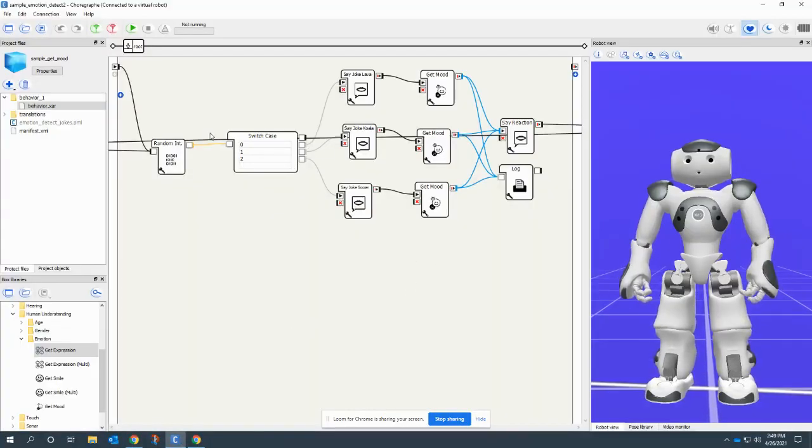Now, the way you could use this, let me bring up the actual Choregraphe, and here's a joke telling program where it gets the mood. But the way you would use this to create machine learning is here where it's logging it. You could take that and feed it into some additional logic structures, and then over time, based on what jokes it thinks were funny for a particular group, if young females think one particular joke is funny, then it can restructure the order it tells jokes.